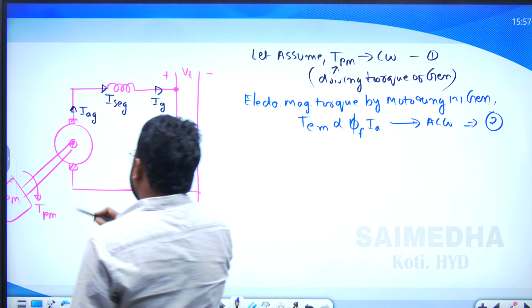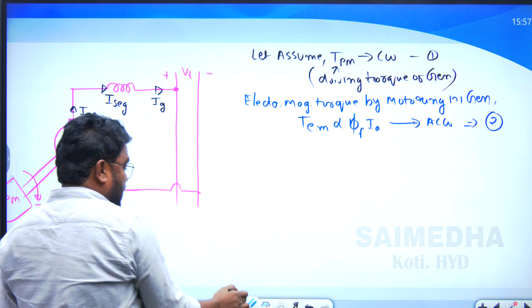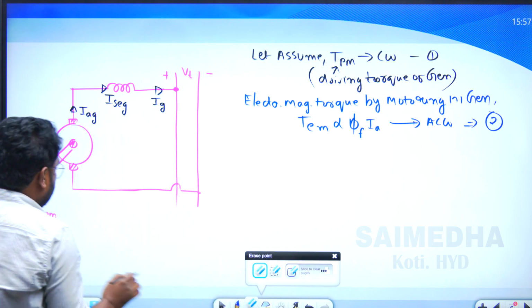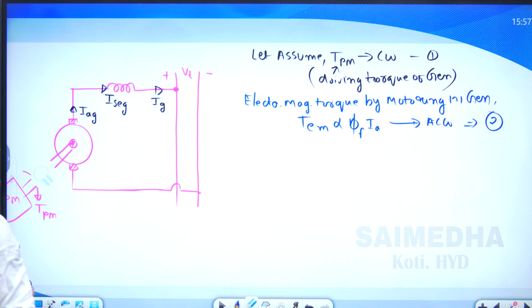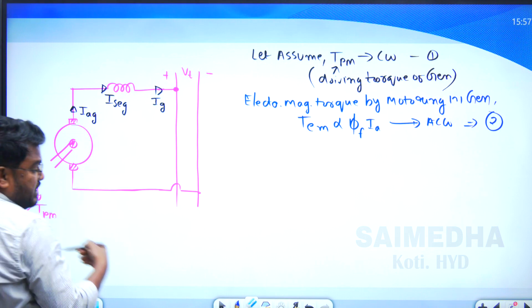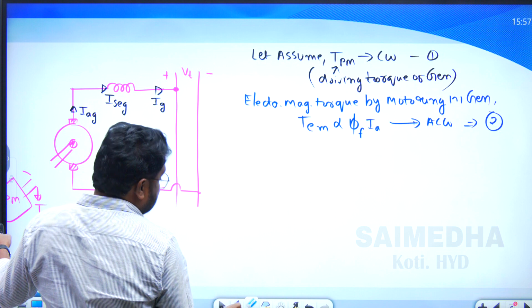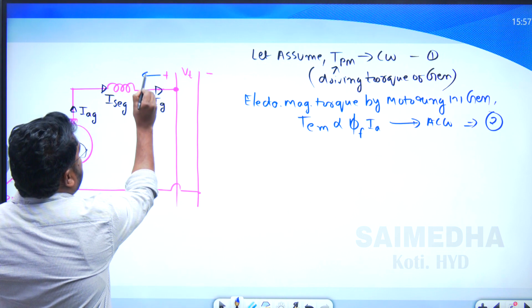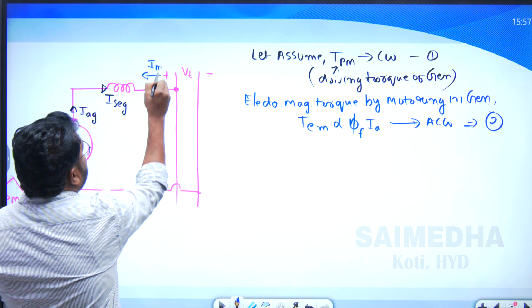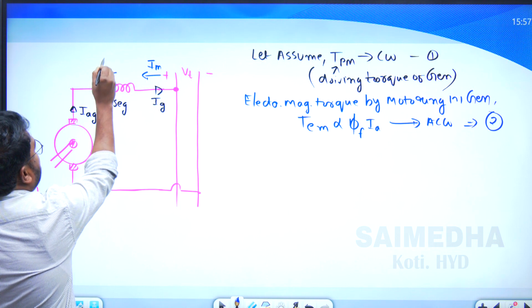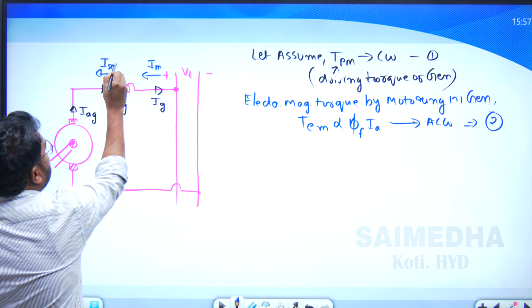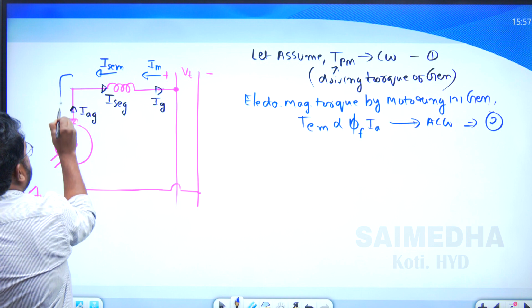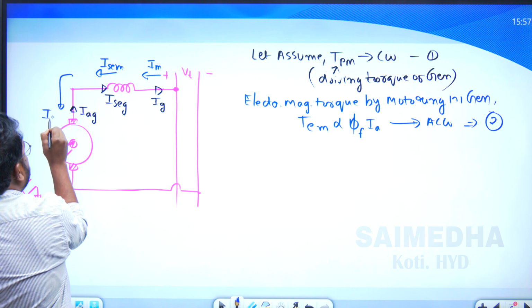So when the prime mover is disconnected, what will happen? If the prime mover is disconnected, the machine draws power from the bus bar. This is the current in the case of the motor. This one is the series field current in the case of the motor, and this one is the armature current in the case of the motor.